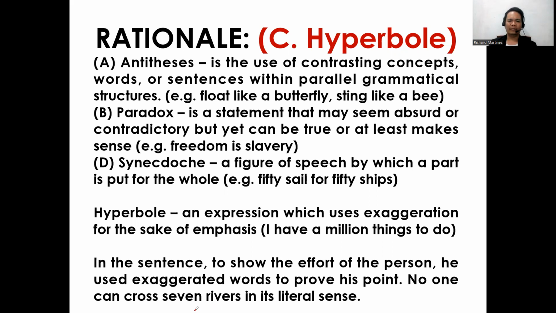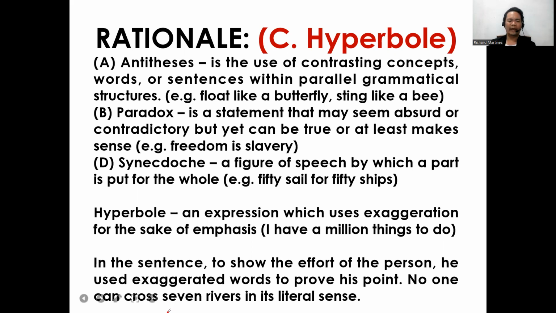Example: "Freedom is slavery." And for letter D, synecdoche, a figure of speech by which a part is put for the whole. Example: "50 sail" for 50 ships.